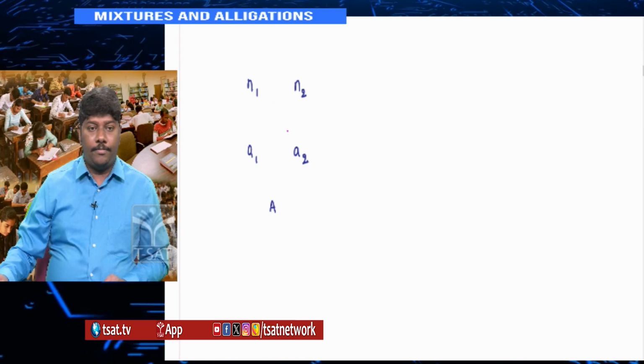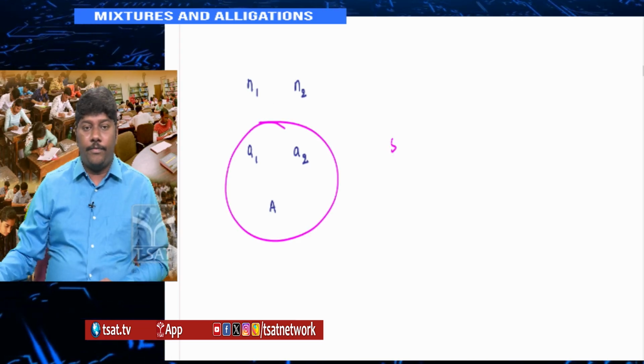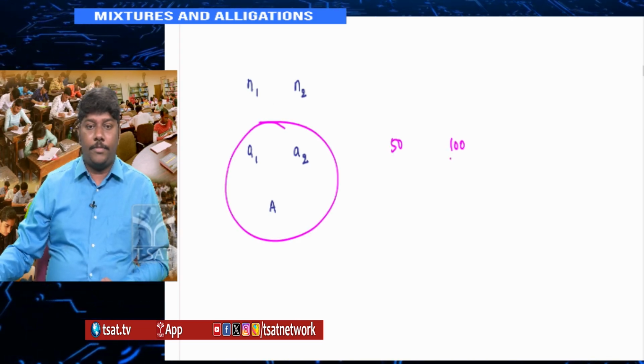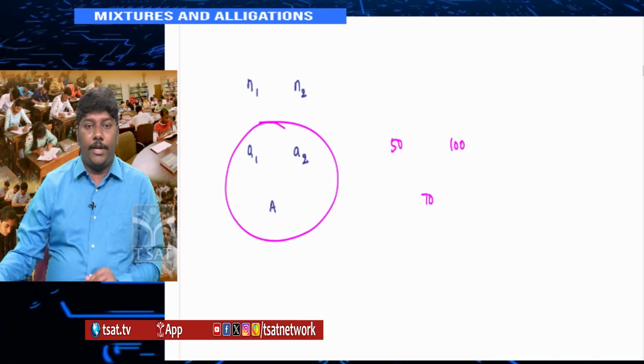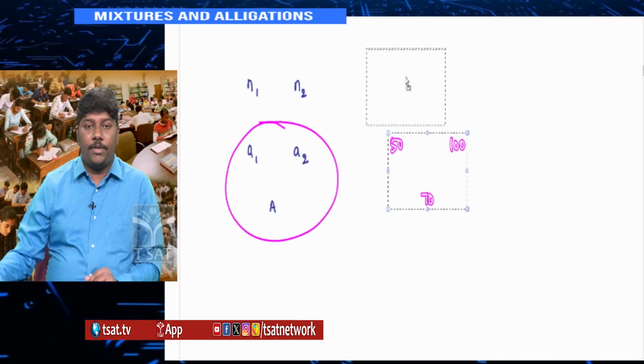Out of these three, suppose I have 50, 100, 70. What is the difference here? The difference is 20. The difference here is 30. D1 and D2, I am talking about. Or else if you take D to this side, the difference is 30, the other is 20. What ratio are we mixing? We are mixing it in a 3:2 ratio, right? Everyone knows that if I give you A1, A2 and capital A, I am going to get a 3:2 ratio. By looking at it, you can say the ratio is 3:2.